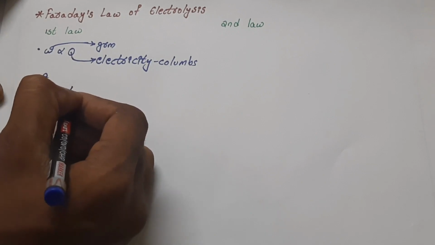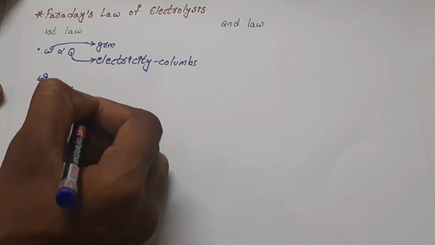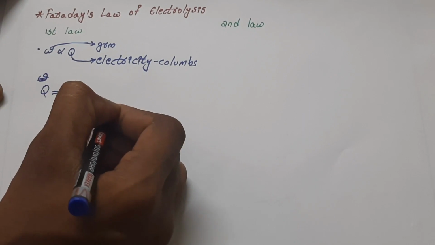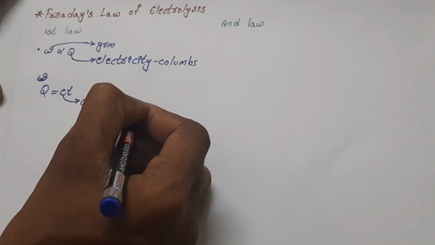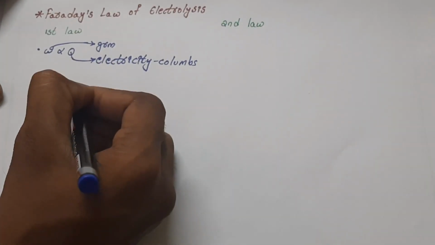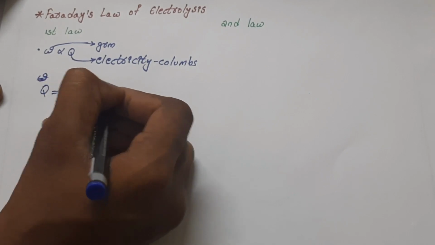We can write it as Ct, where C is the current in amperes and t is the time in seconds.